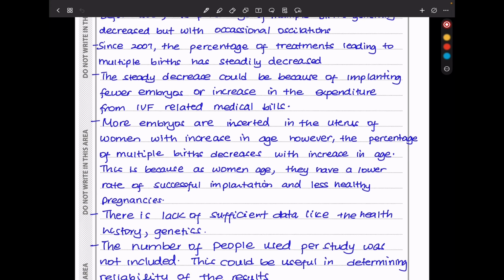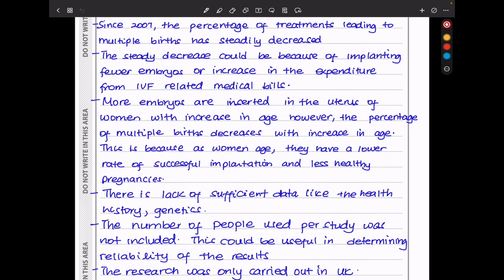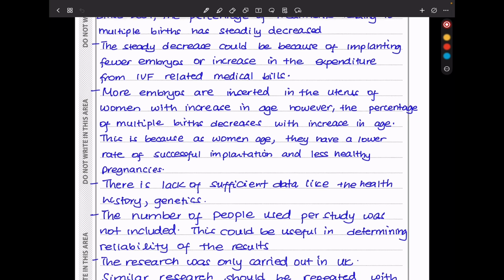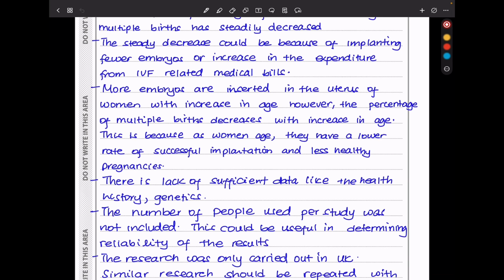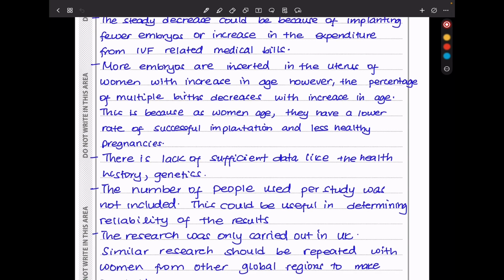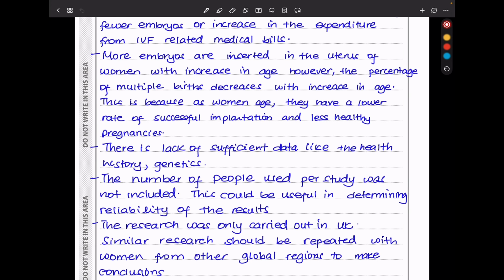More embryos are inserted in the uterus of women with increase in age. However, the percentage of multiple births decreases with increase in age. And this is because as women age, they have lower rates of successful implantations and, of course, less healthy pregnancies.